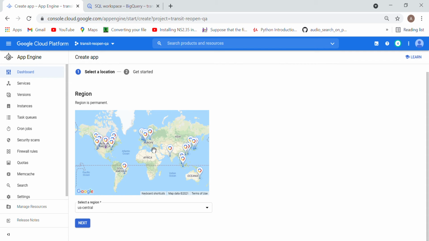Inside a region you have several zones. Just like you can think India is one region, and inside India we have around 30 states. So the state acts as a zone and the region acts as your country. What do we mean by region? It is nothing but where you are deploying your server, your data center, which is going to save the data of any organization. We are working on the cloud.